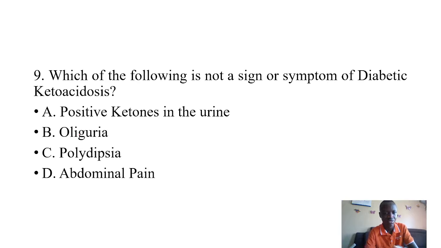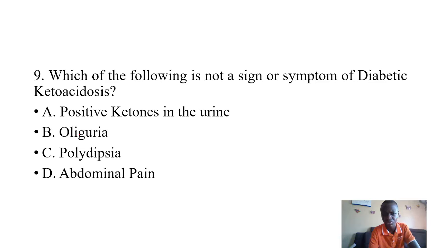So as it releases more water, we're having polyuria, so we're having too much urine. 2, as the urine leaves the body, the patient is always predisposed to dehydration. 3, we've talked about, because now we are not having any sugars reaching the cells, and the cells need energy, so the liver starts burning the fats to release ketones. So ketones in the bloodstream bring about things like metabolic acidosis.